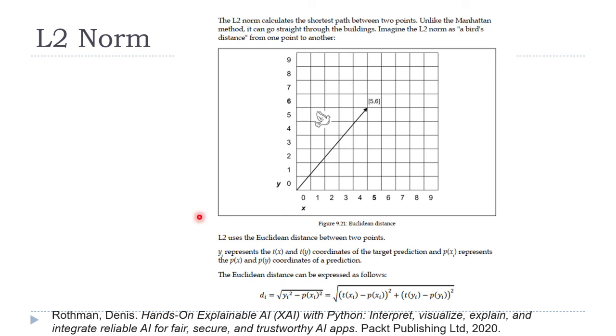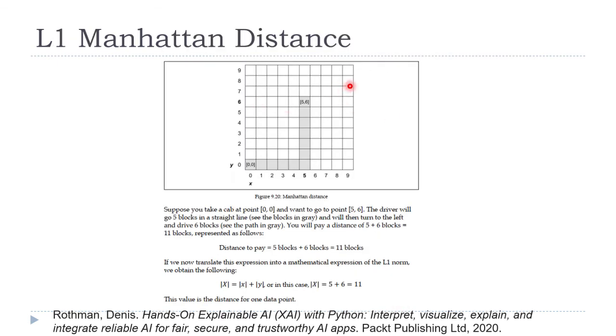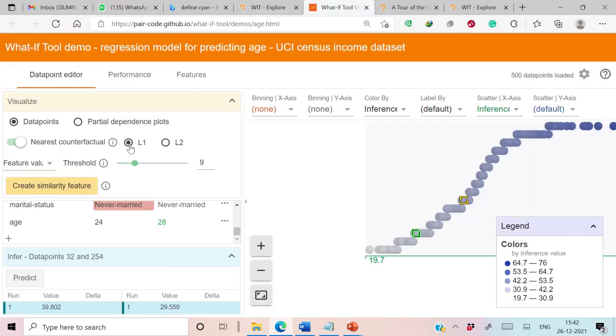When we select L2, it actually uses Euclidean distance to calculate the distance between 2 points. In case of L2, in order to move from 0, 0 to 5, 6, we should follow this path, and this is the minimum distance in order to move from 0, 0 to 5, 6. And the formula for this is the square root of the sum of squared distances. So L2 means Euclidean distance while L1 refers to Manhattan distance. So at present we have selected Manhattan distance to generate counterfactuals, while we can also use L2 to generate these